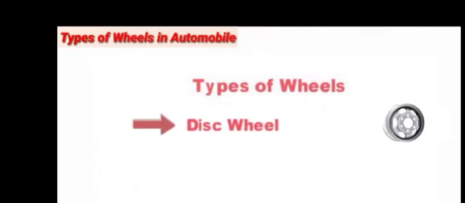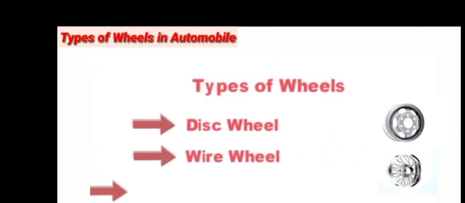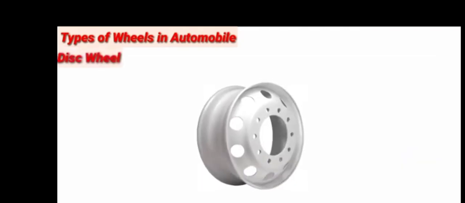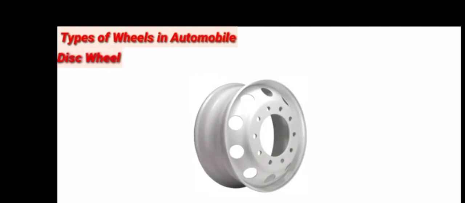Automobile. There are three types of wheel used in automobile: disc wheel, wire wheel, and light alloy cast wheel. Now let's discuss each of them one by one. Disc wheel. Disc wheel is the most common wheel used by the manufacturer.